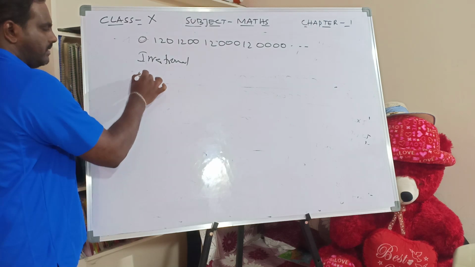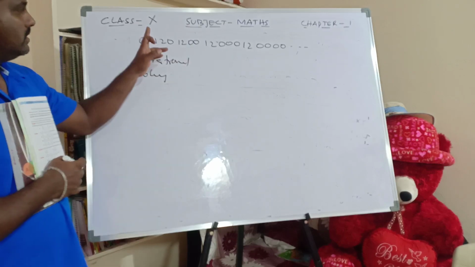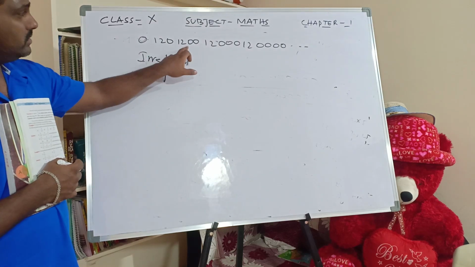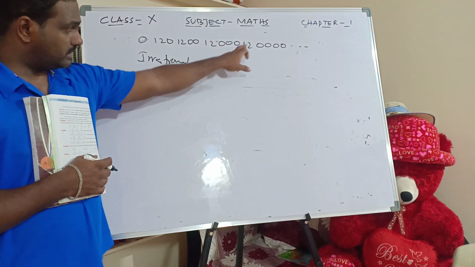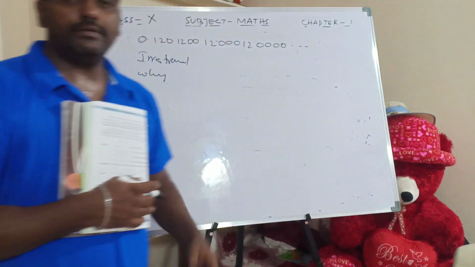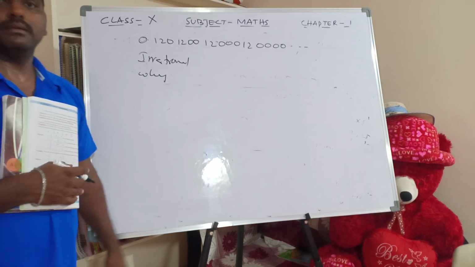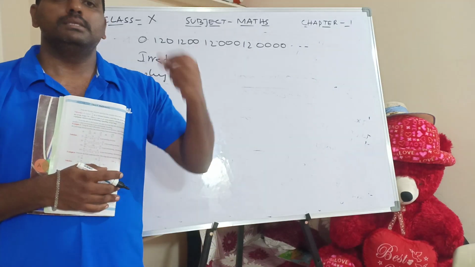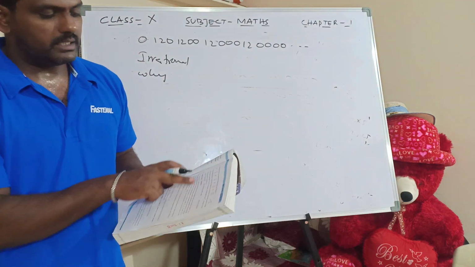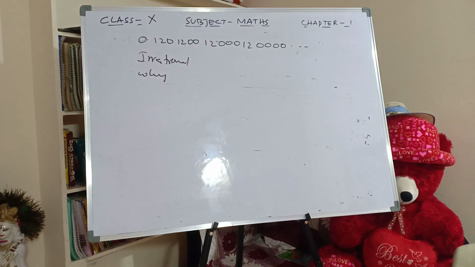So why is it an irrational number? It is non-repeating, non-terminating: 20, 200 repeated, 200, 240 and so on. And second, there is no end. So we cannot write it in the form of P by Q. No doubt it's an irrational number. Since it is irrational, there is no form of P by Q, so we can't write Q. Therefore we can't say anything about the prime factors of Q. That is the point. Next, third question.